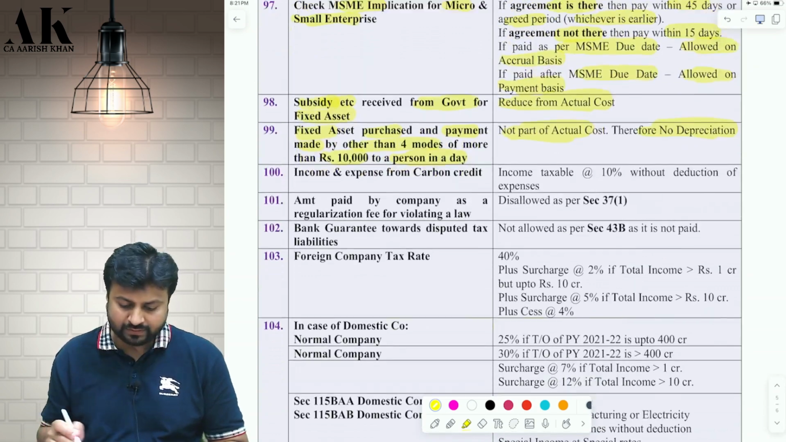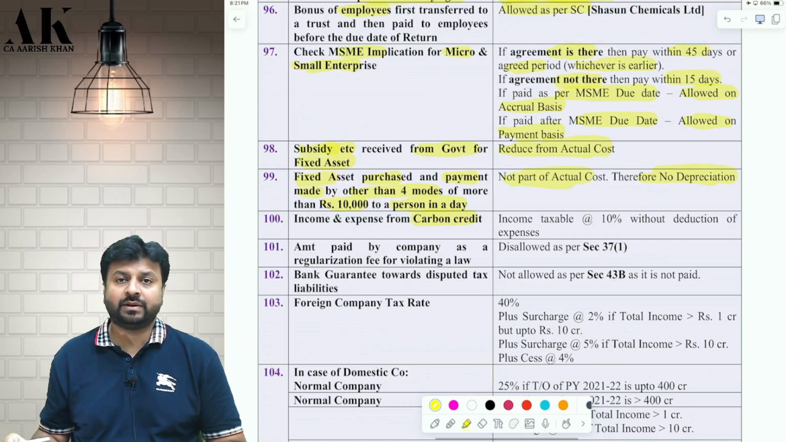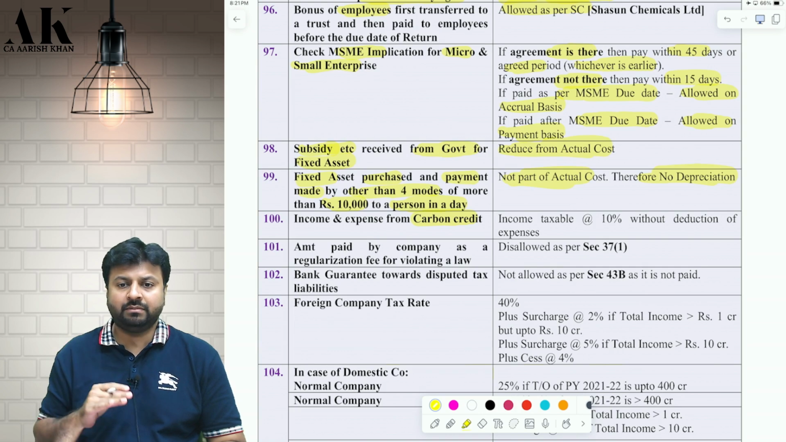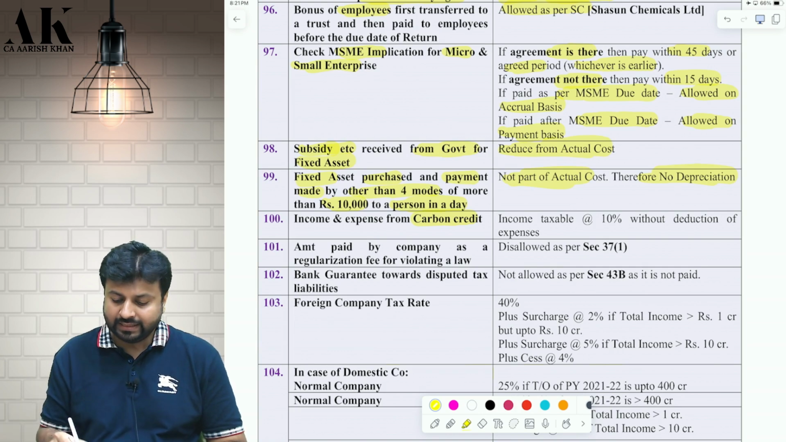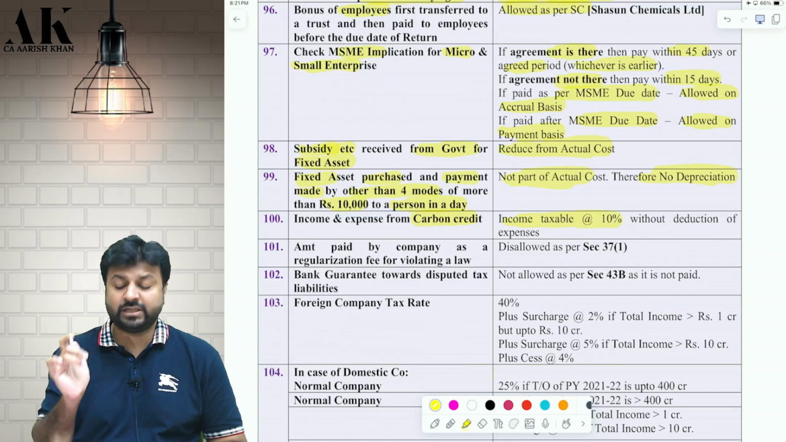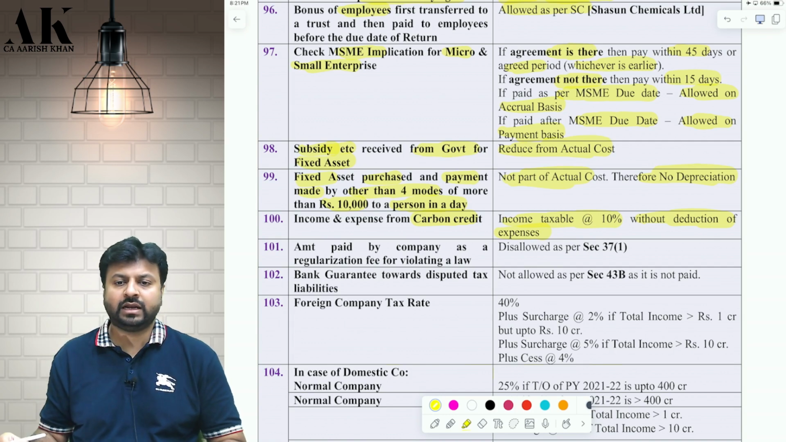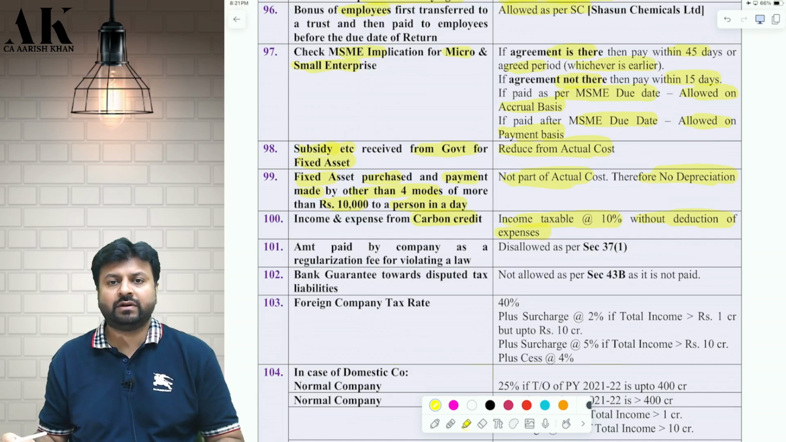Okay. Next one, if there is some income or expenses from transfer of carbon credit, if you are transferring some carbon credit and if there is some income, if there is some expense, then that income is taxable at 10% flat under 115BBG without deduction of any expense. No deduction of any expense will be allowed. Directly it will be taxable under 115BBG.